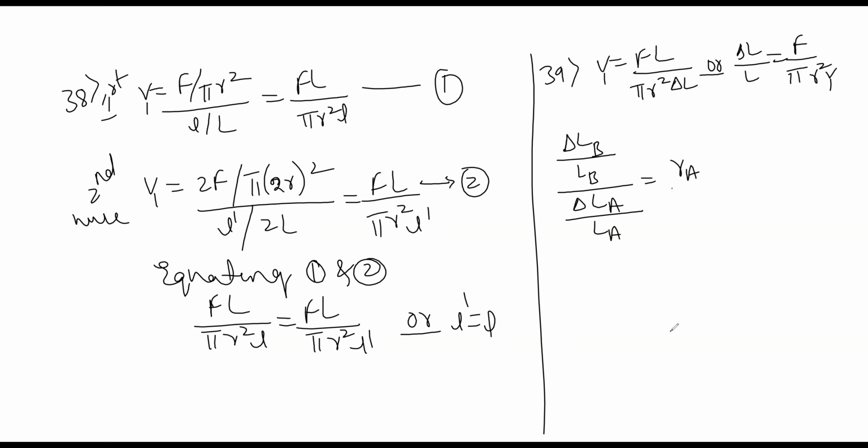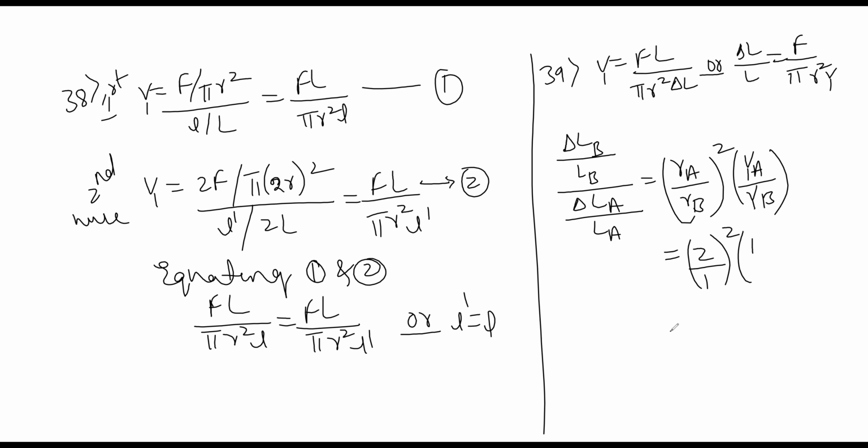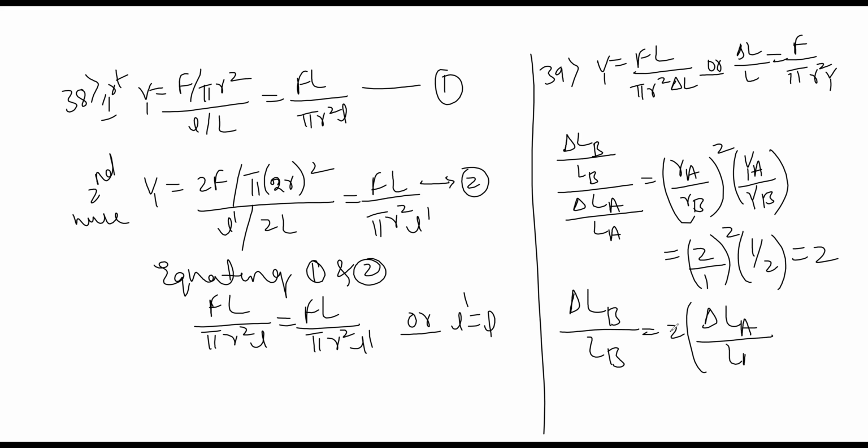So therefore radius of A is radius of B whole square into Young's modulus of A into Young's modulus of B. So just substitute the values, (2/1) whole square into 1/2, and simplify, we get 2. Delta LB divided by LB is equal to 2 in the bracket delta LA divided by LA.